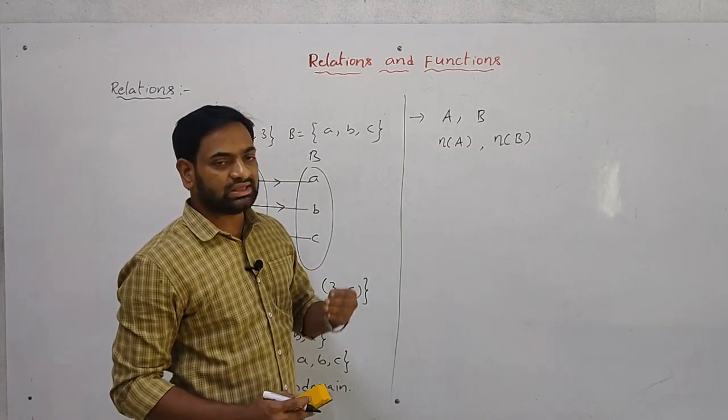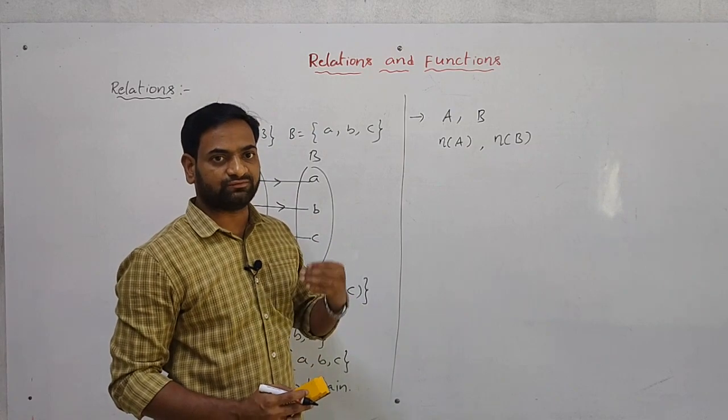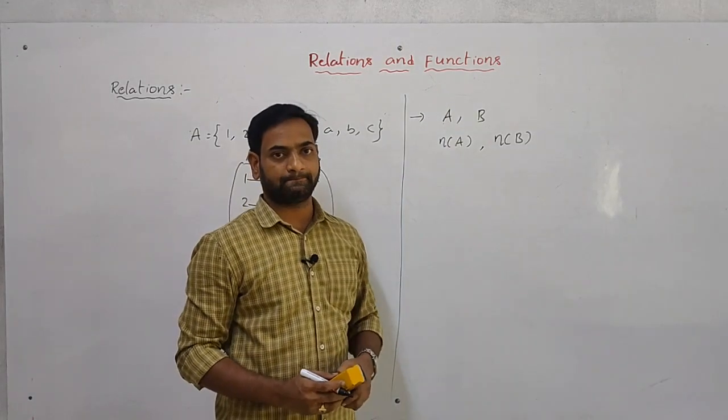Now, how many relations can we form from A to B?